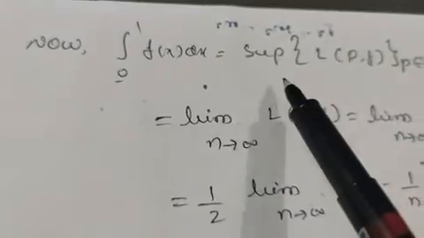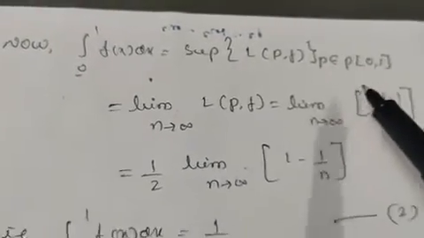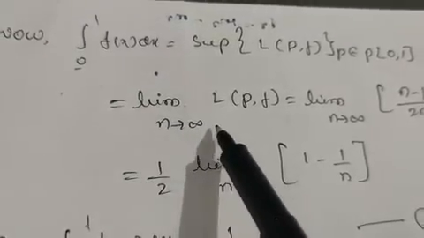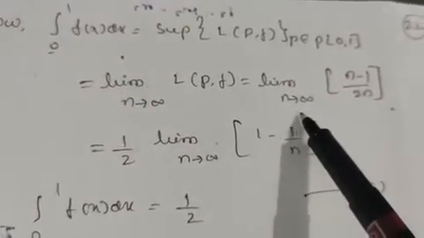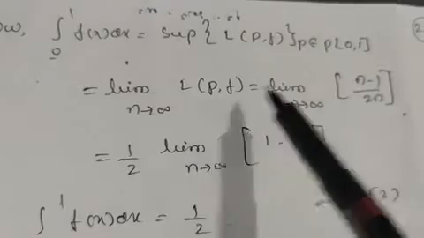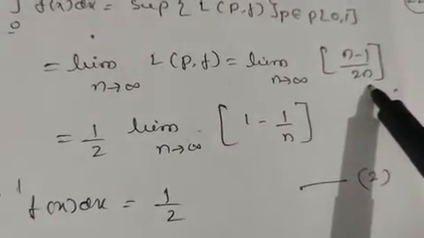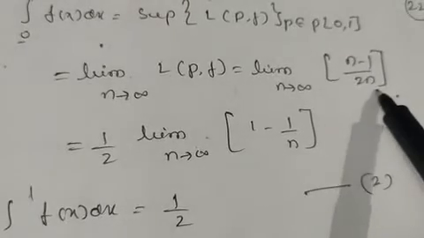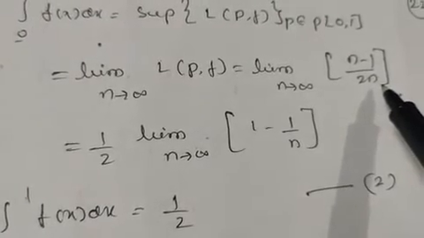Now the lower Riemann integral from 0 to 1 of f of x dx is equal to the supremum of L(P,f). This is equal to the limit as n tends to infinity of L(P,f), and we know L(P,f) equals n minus 1 divided by 2n. If you substitute n equals infinity again, it becomes infinity by infinity, an indeterminate form. So we can simplify this.